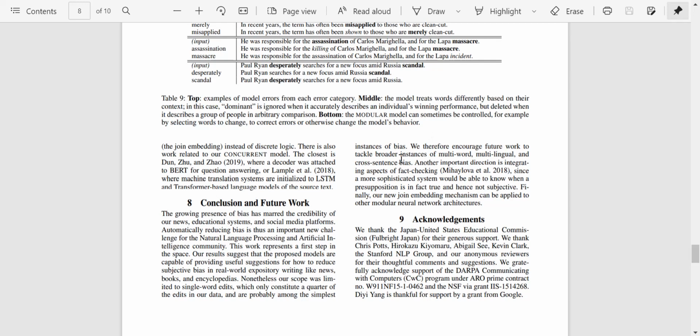If you remember, they removed examples where more than one sentence was edited. Maybe they could keep that as well. Another important direction is integrating the aspect of fact checking. Because model bias can also come when the message is not a fact but an opinion. So if we have some way to find that, then maybe the model can perform better. Finally, a new joint embedding mechanism can be applied to other modular neural architectures as well.